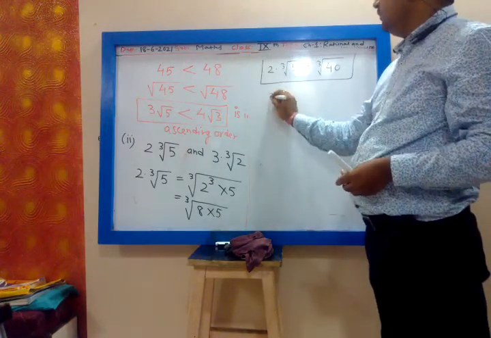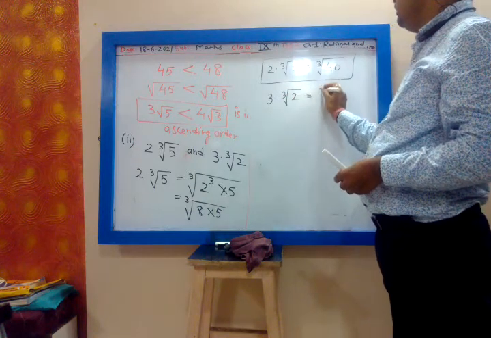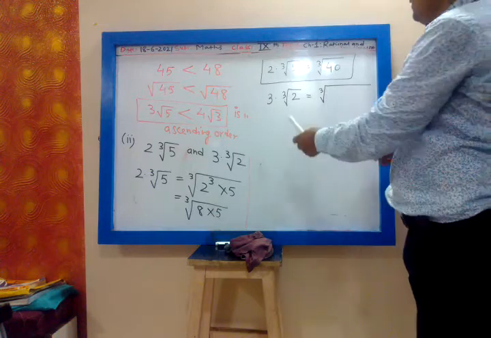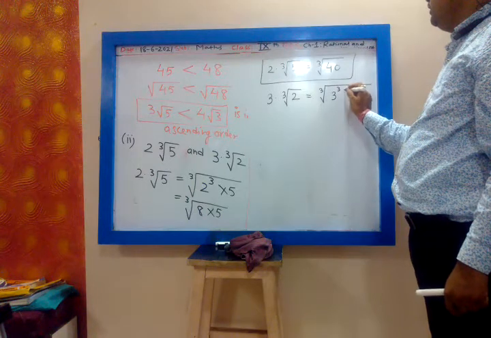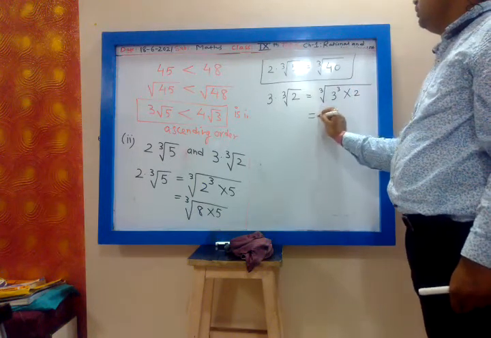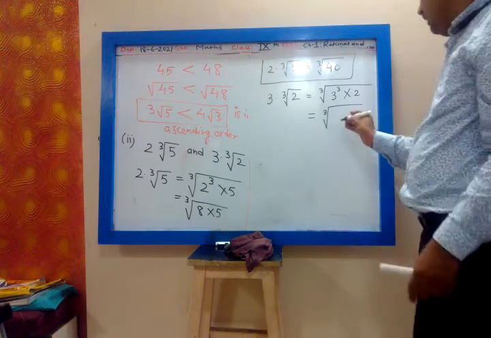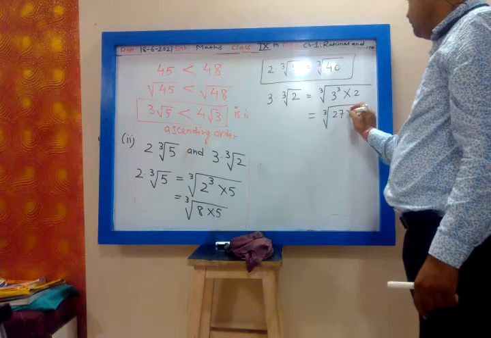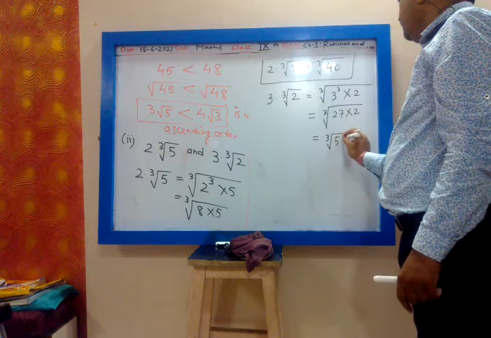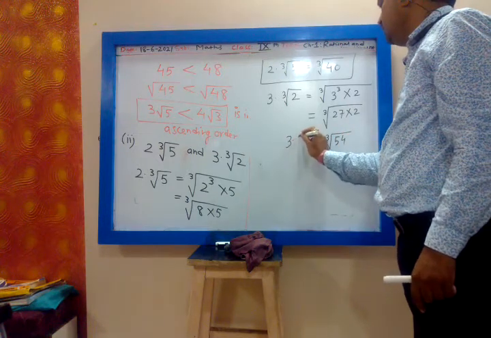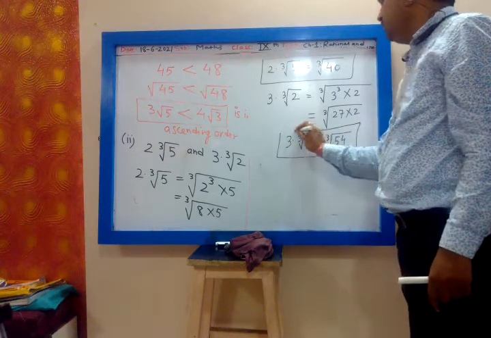3 into cube root of 2. That will be whole cube root of. When I take 3 inside, it will be 3 cube. 3 cube into 2. So that is cube root of, give the answer, 27 into 2. So that is cube root of 54. This is 3 into cube root of 2. This value is cube root of 54.